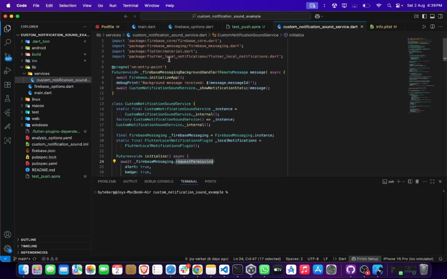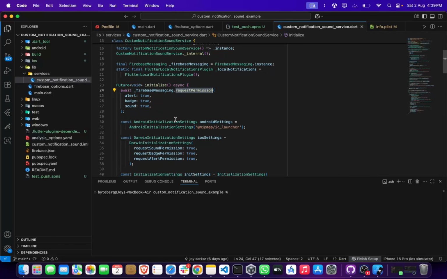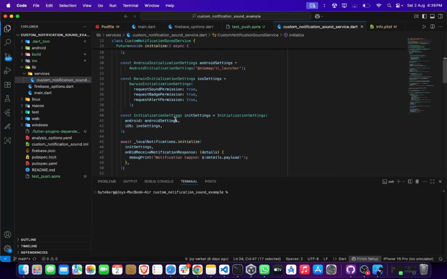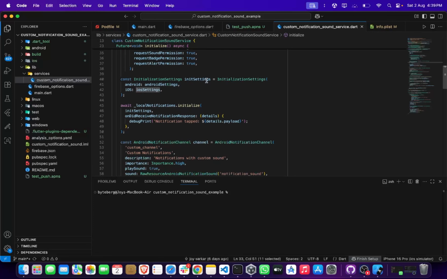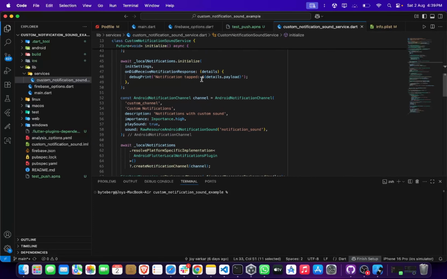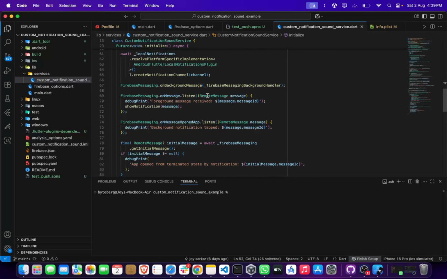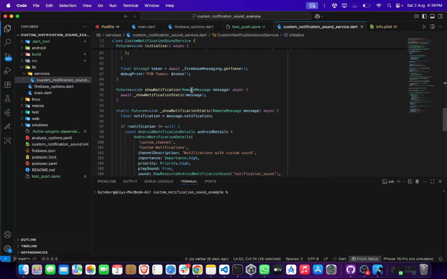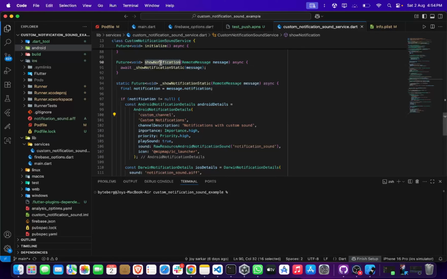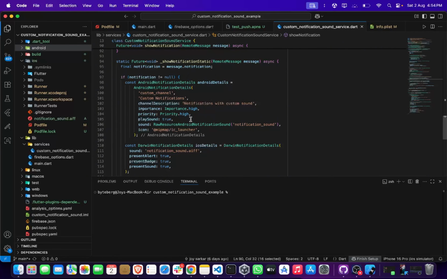Also, using the Flutter local notifications package, we are setting up the settings for iOS and Android. We also created the handlers for background, foreground, and terminated state messages. Using this show notification method, we are displaying the notification in our application.